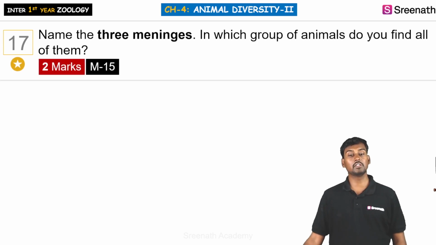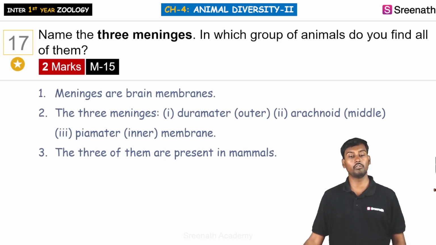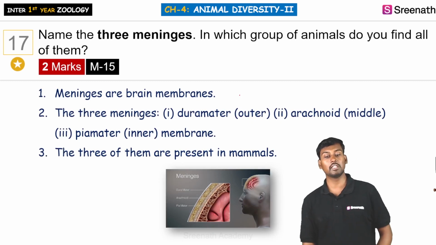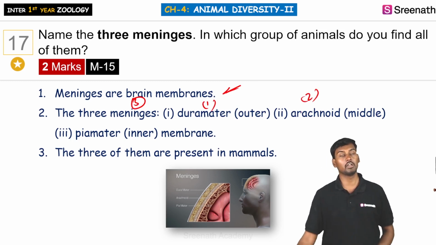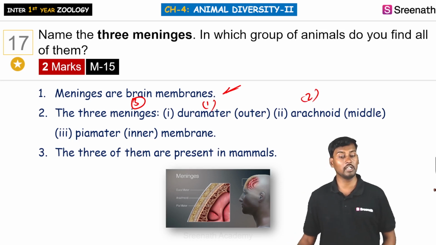Coming to the next question: name the three meninges, and in which group of animals do you find them? Meninges are the brain membranes. There are three of them. One is the dura, the outer one. Next is the arachnoid, the middle one. The third is the pia mater, the inner membrane.